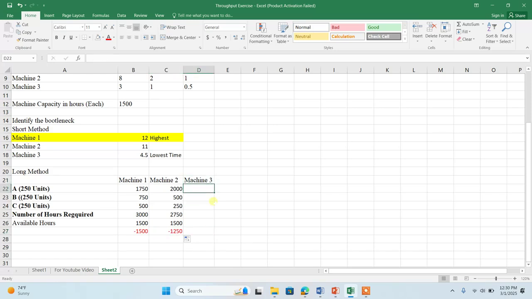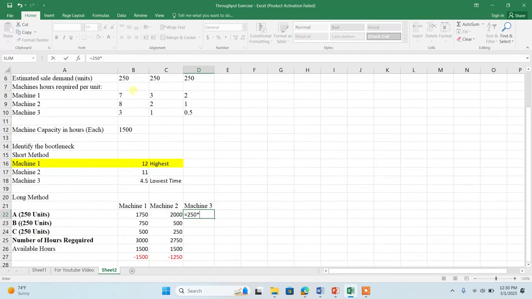Let's come to the machine 3. If I want to produce the 250 of the product A, for one unit it requires 3 hours. So for 250 it requires 750 hours. Similarly, if I want to produce 250 units of the C, I require half hour, means that 125 hours.